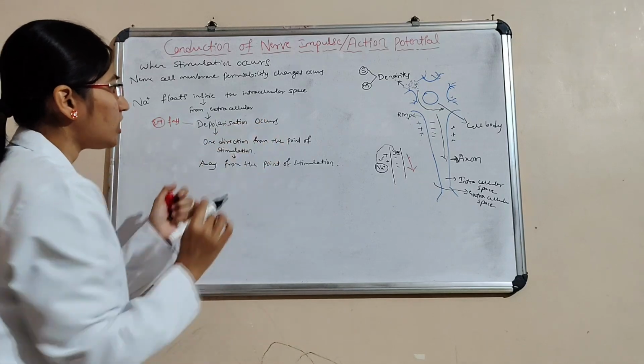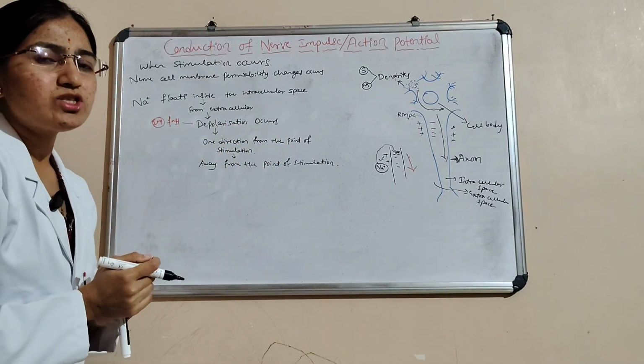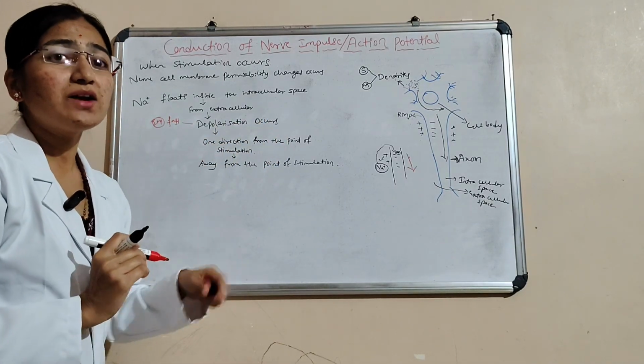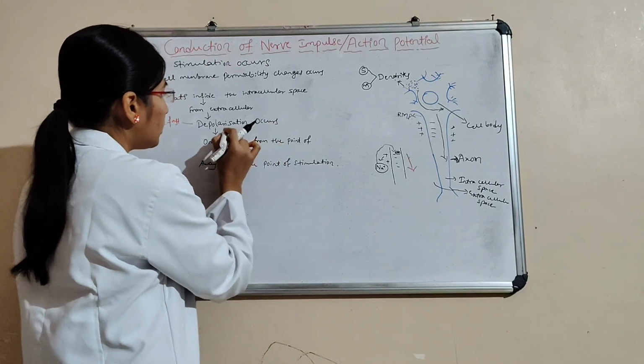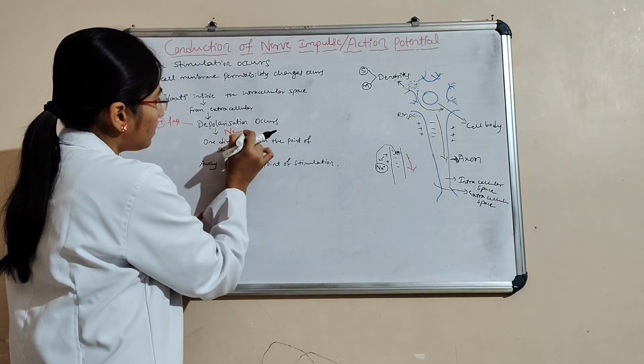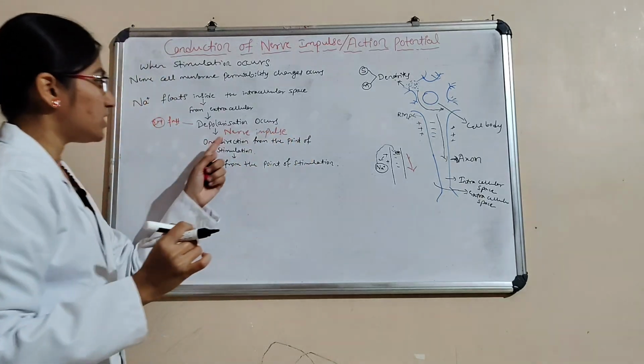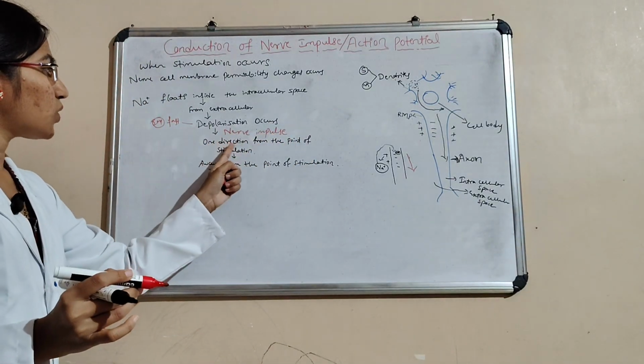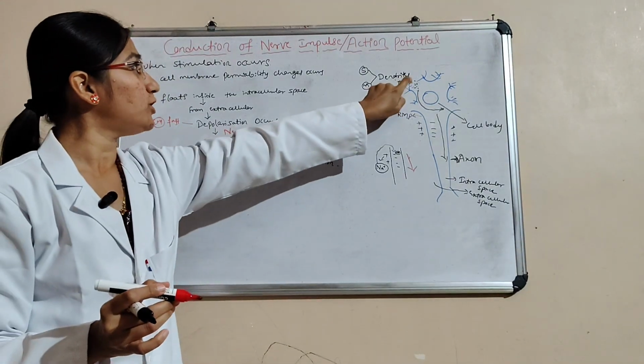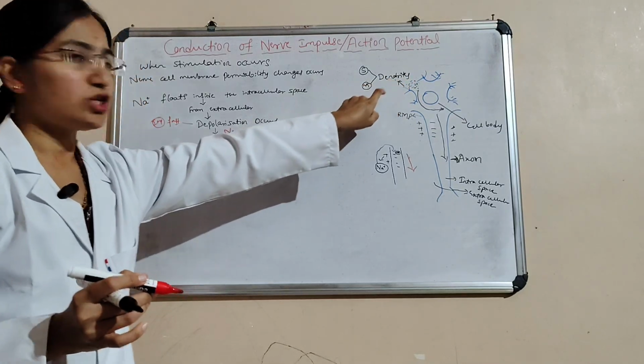When depolarization occurs, it creates a nerve impulse. That nerve impulse goes in one direction from the point of stimulation.